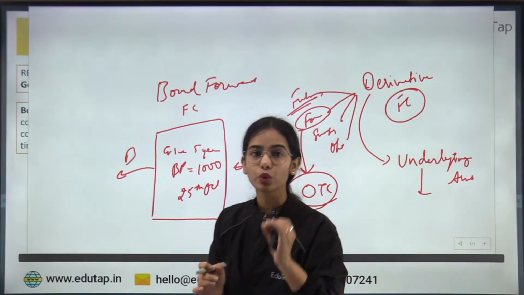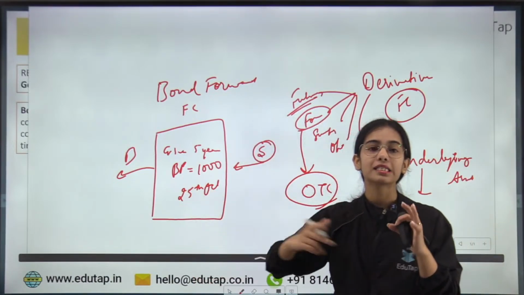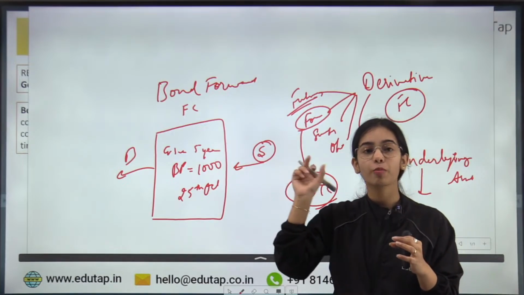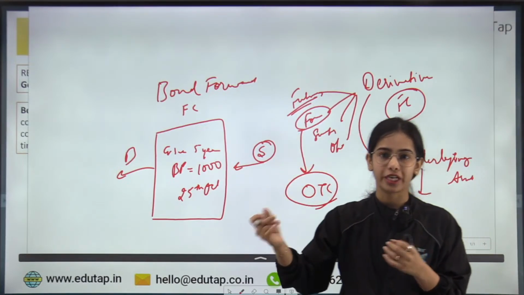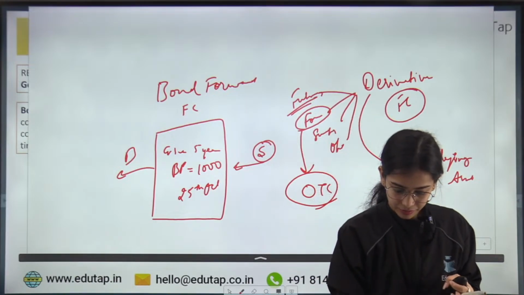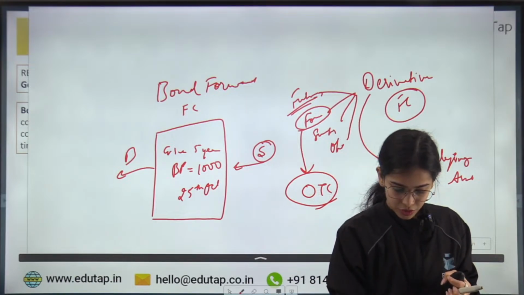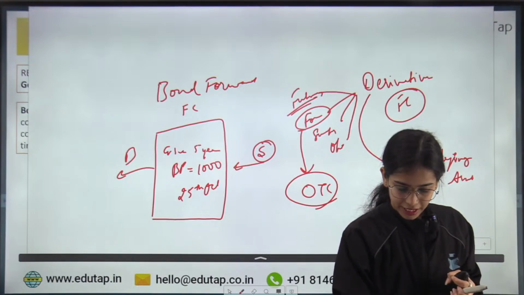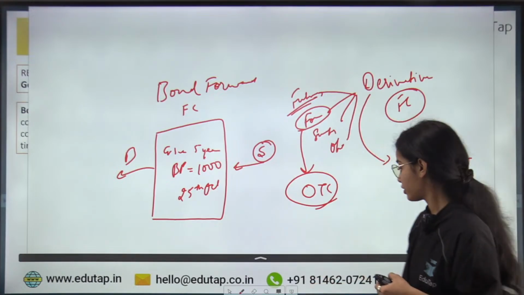Now, how many of you know that the bond prices fluctuate with the interest rate, or the bond prices can change with the interest rate? Anyone has any idea regarding this? Any idea? So how many of you know that the bond prices actually change with the interest rate?